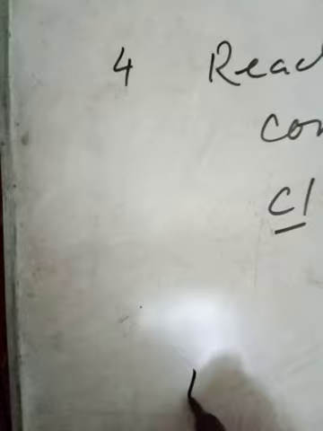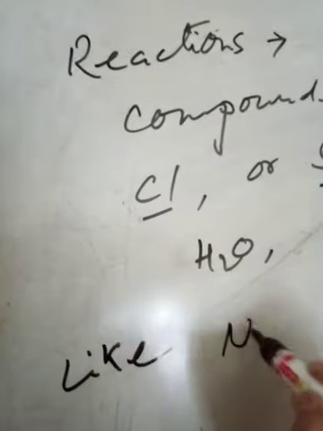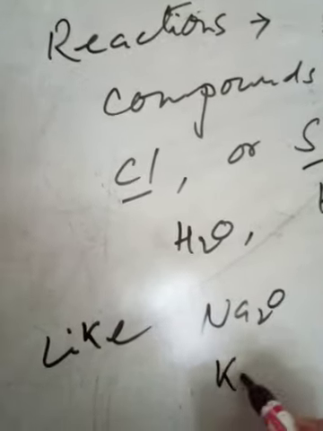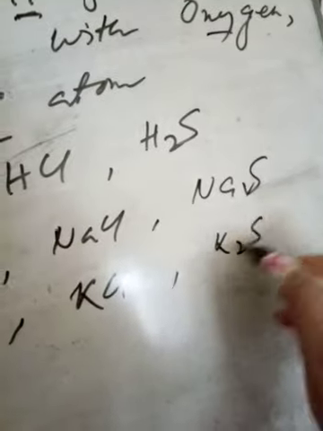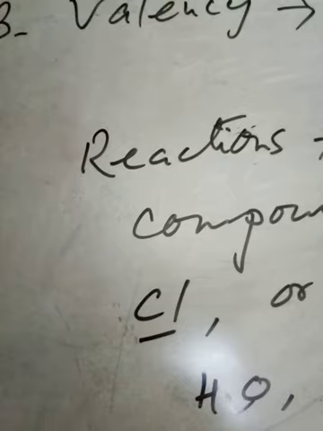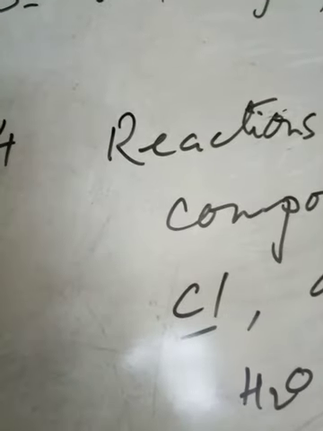Like Na2O or K2O, NaCl, KCl, Na2S, K2S, etc. So from this point also, hydrogen can be compared with alkali metals. The last point, which is also very important,